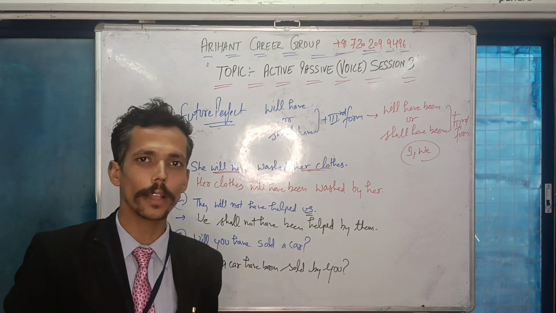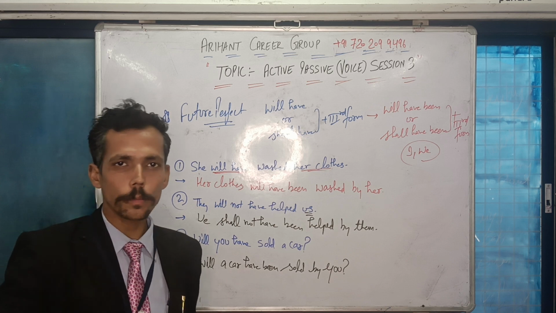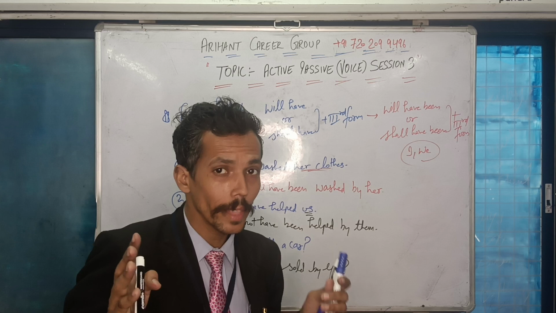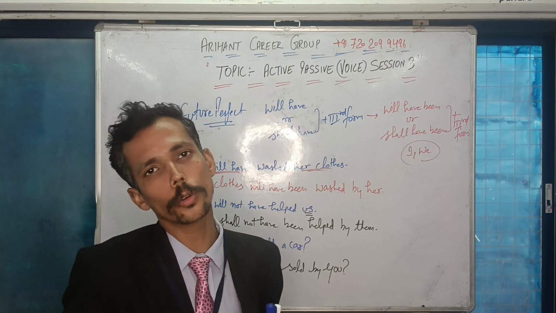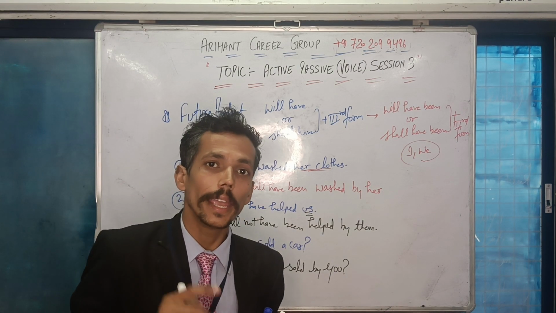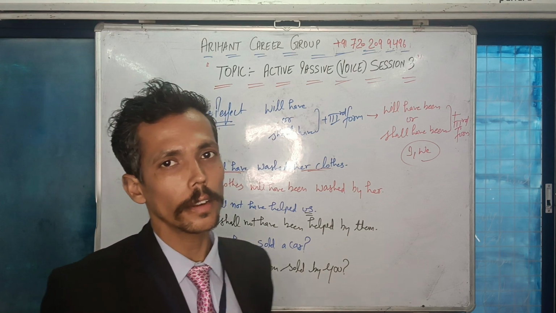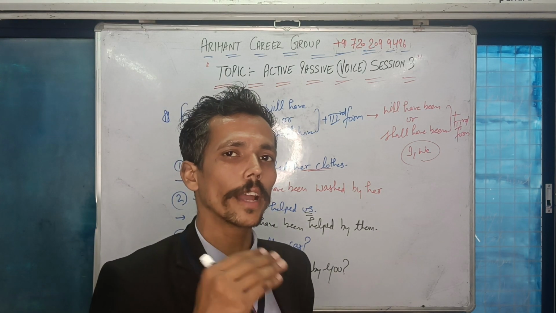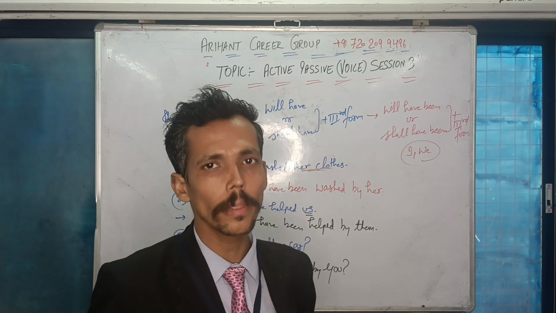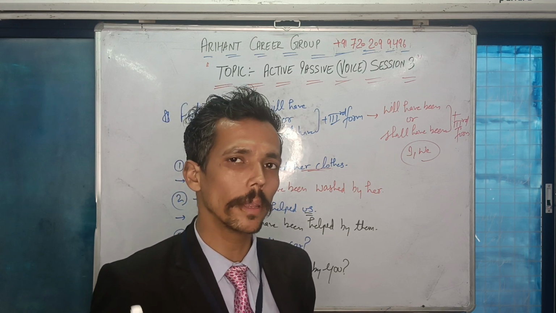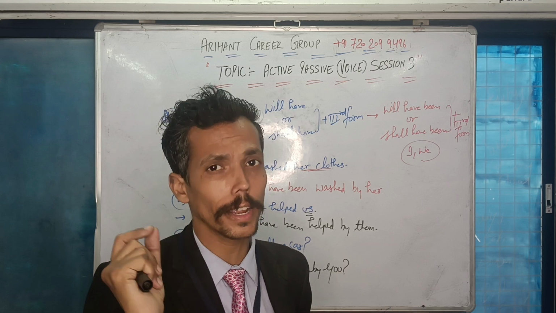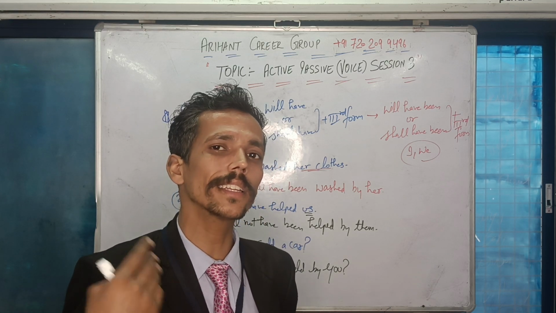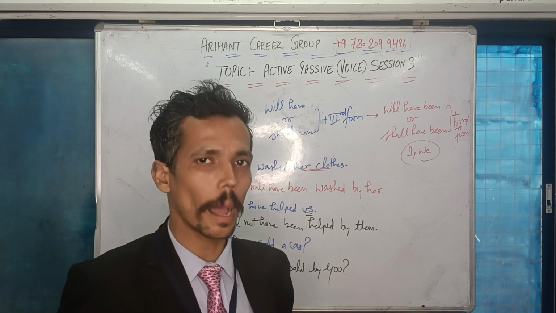So my dear friends, in this session we discussed present perfect where you are given has or have plus third form. You answered using either has been or have been plus third form. In case of past perfect, you were given had plus third form. So in the answer you used had been plus third form. In case of future perfect, you are given either will have or shall have plus third form. So you are converting it into either will have been or shall have been plus third form. Please note down that shall have been will be used only in the case of subject where you are having either we or I. Otherwise, in other subjects, you will be using will have been only.